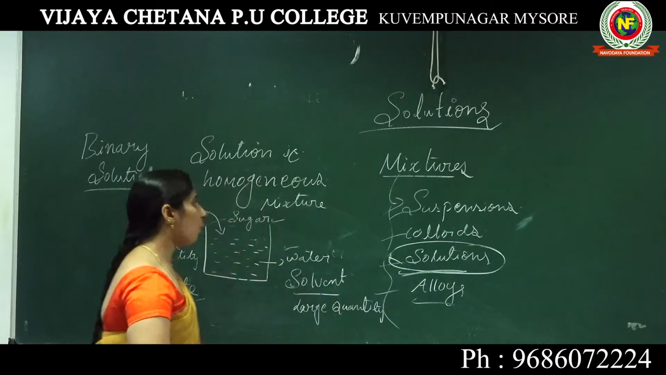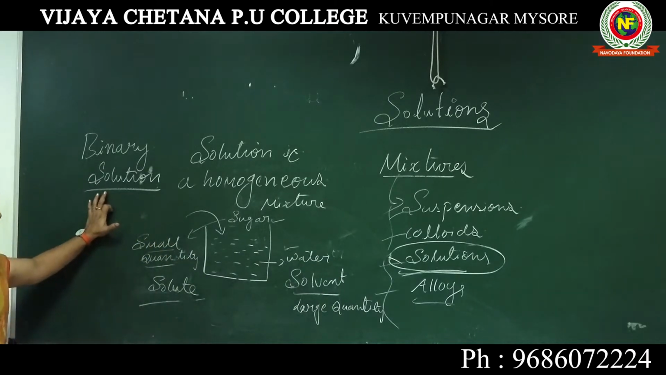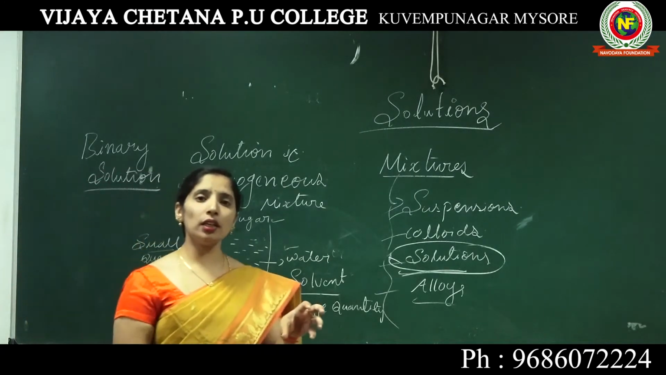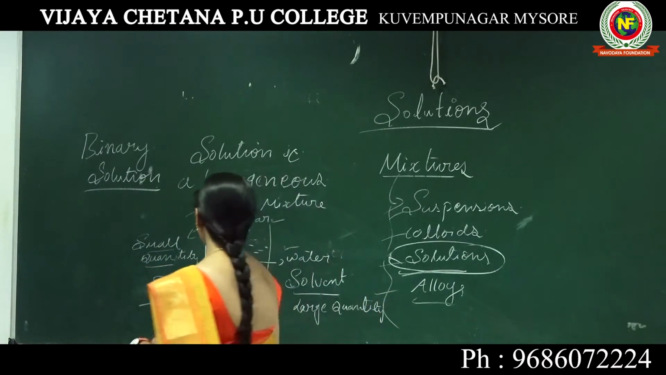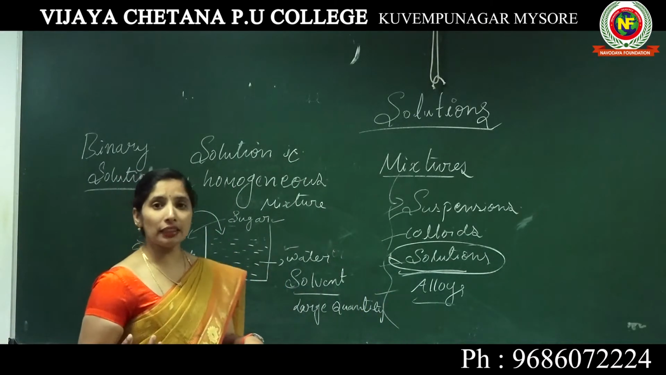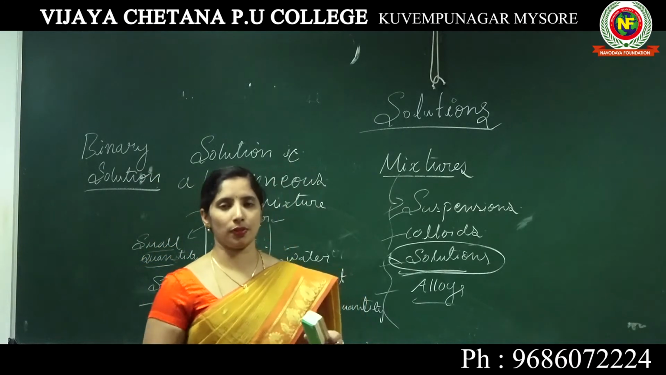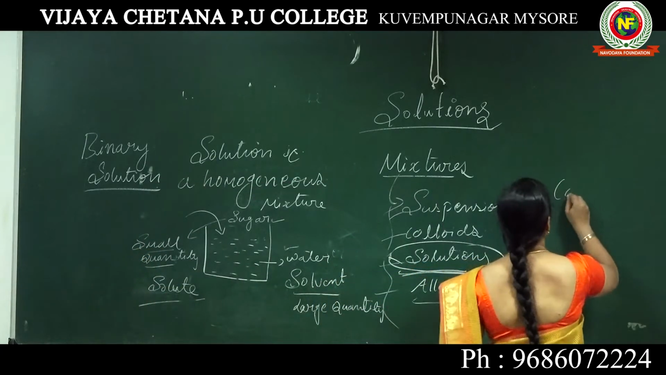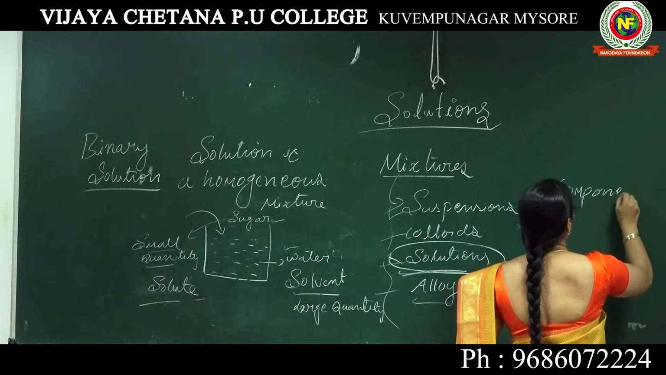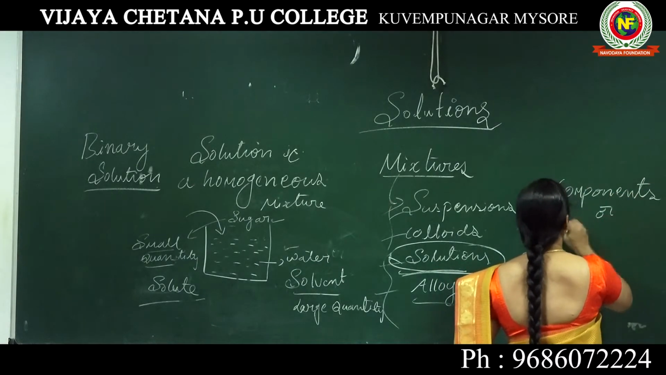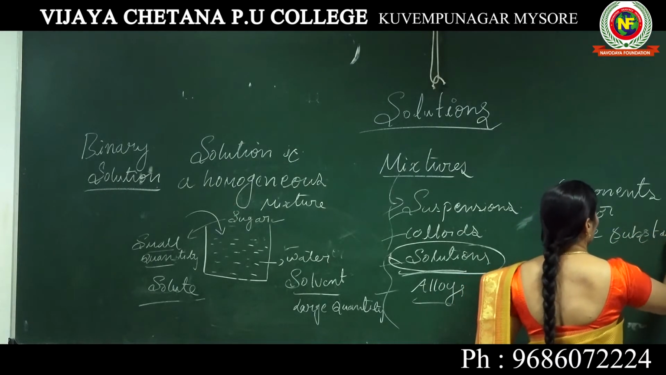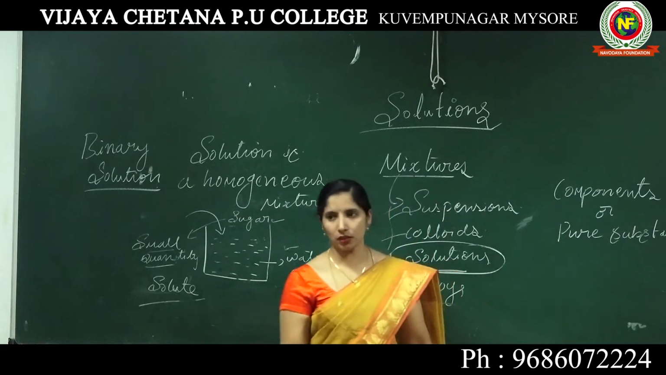So what do we call that type of solution? We call it a binary solution. In a binary solution we come to know the components. Another name for the components is pure substances. The components are pure substances; both are the same.